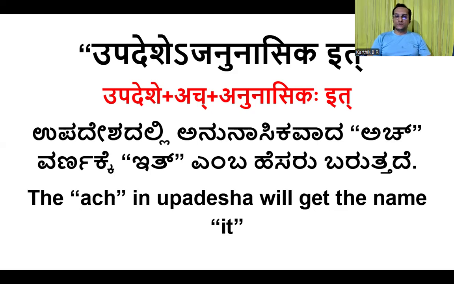So, according to this sutra, the vowel, the ach swara, which is Anunasika, and which is used as Anunasika in Upadesha, gets the name It. So, this is one sutra. We just have to remember this. What is the connection of this sutra with Guna Sandhi? We will understand.